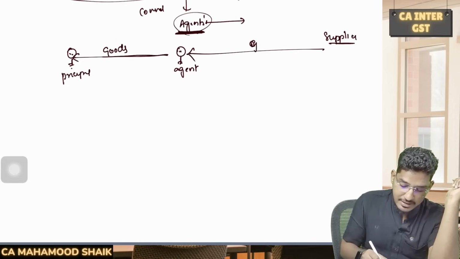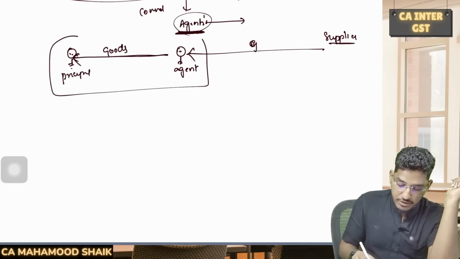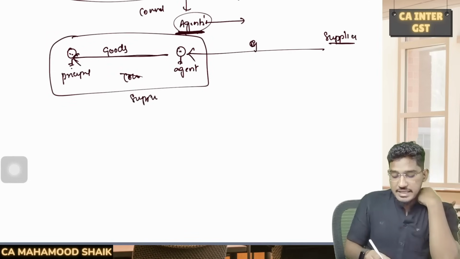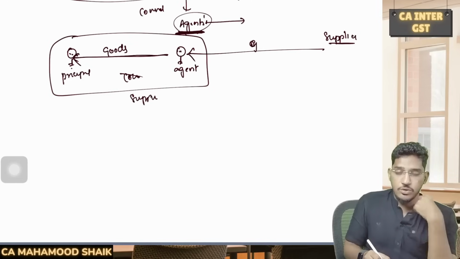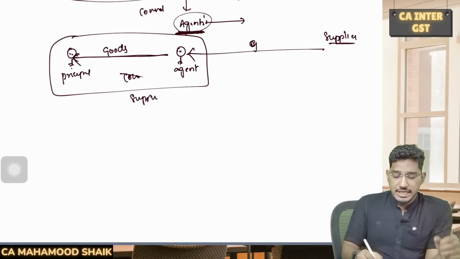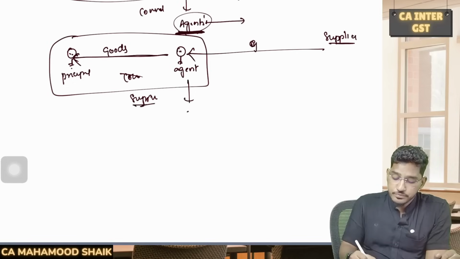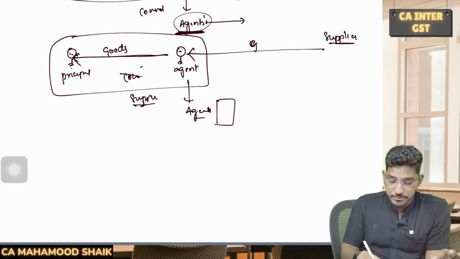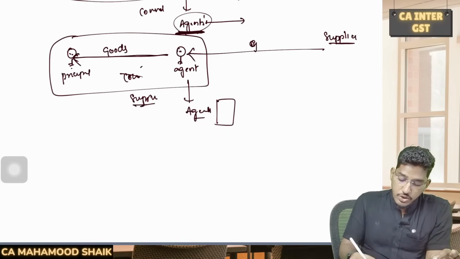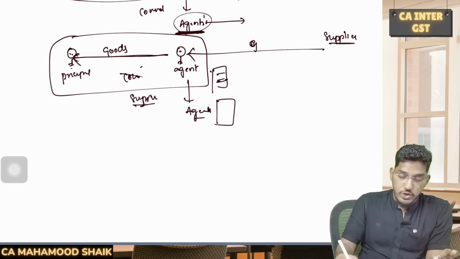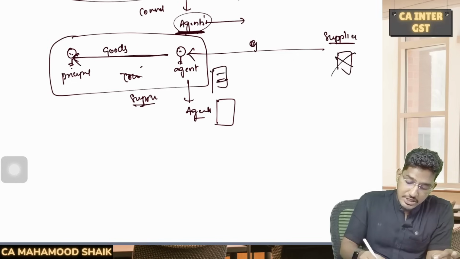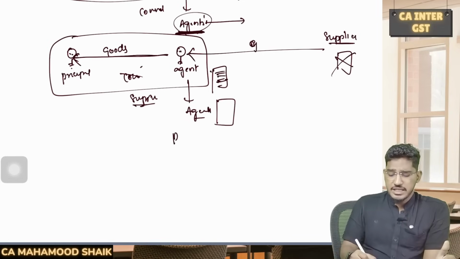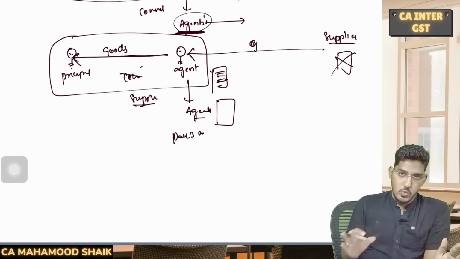Now here this agent is transferring the goods to the principal without any consideration. Still that activity will be deemed as supply. When the agent is supplying the goods to the principal without consideration, then also that activity will be deemed as supply. But here also, only those agents will get covered under this para number 3 who are giving the invoice in their own name. Here the agent is selling the goods to the principal, so the agent will give the invoice in his own name, not the supplier. Only such agents will get covered under para number 3 of schedule 1.